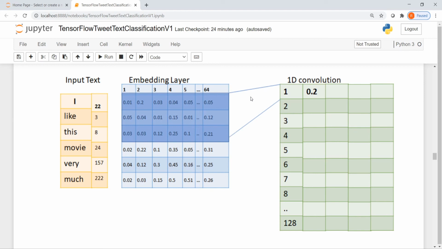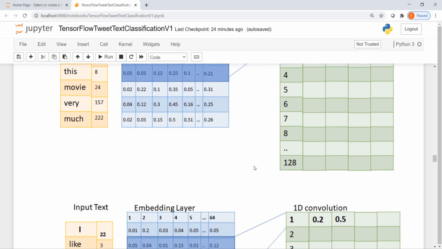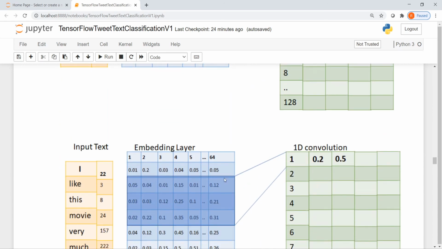Basically, first the weight matrix is multiplied with the first 3 words, and you get one value. Then the convolution operation is performed on the next 3 words, because the stride here is one word at a time. Again a value is computed, generating another value.